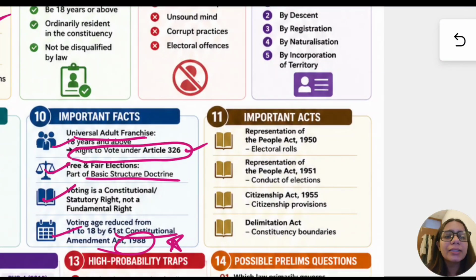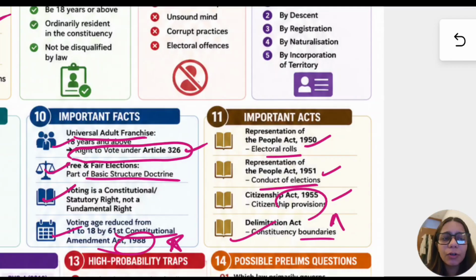Then important acts are RPA 1950, in which we have electoral rolls, RPA 1951 that covers the conduct of elections, Citizenship Act, which is about 1955 about citizenship provisions, and Delimitation Act about constituency boundaries, and for Delimitation Commission Article 82.